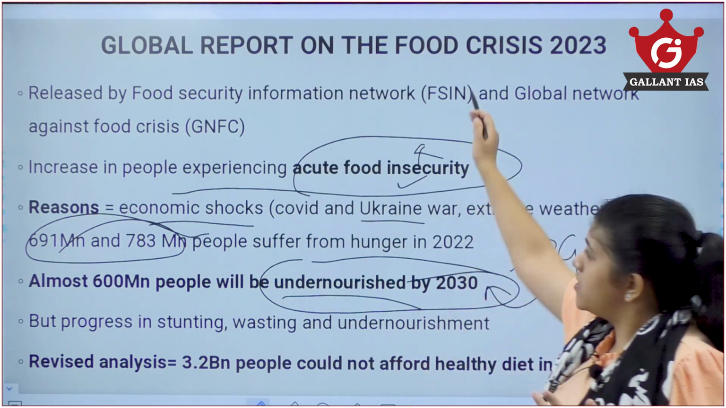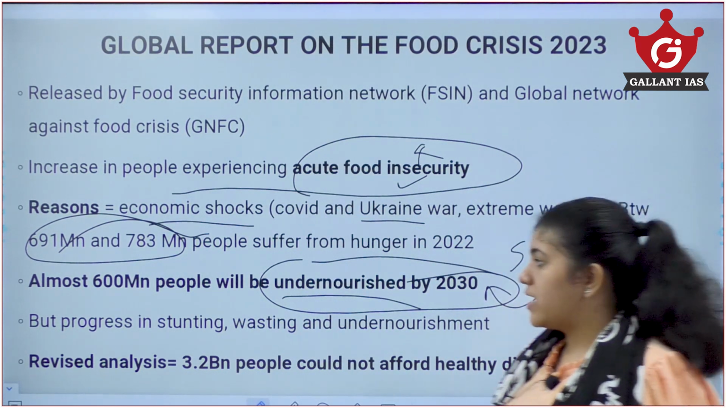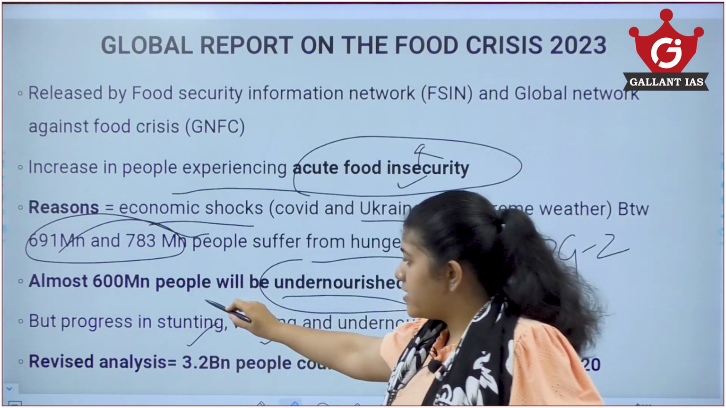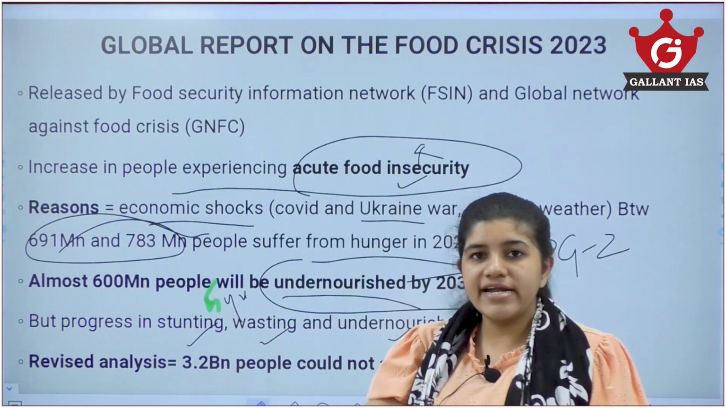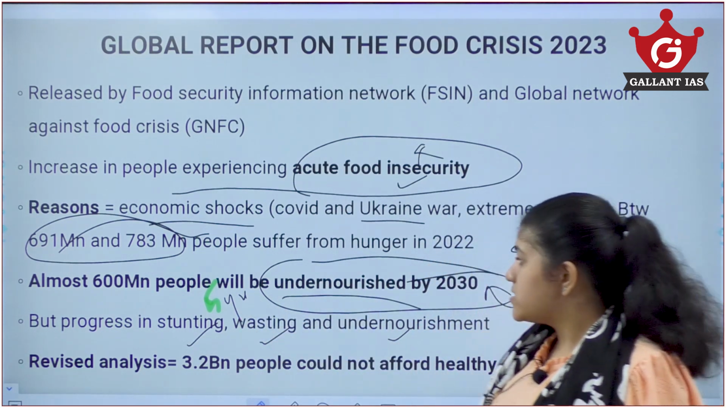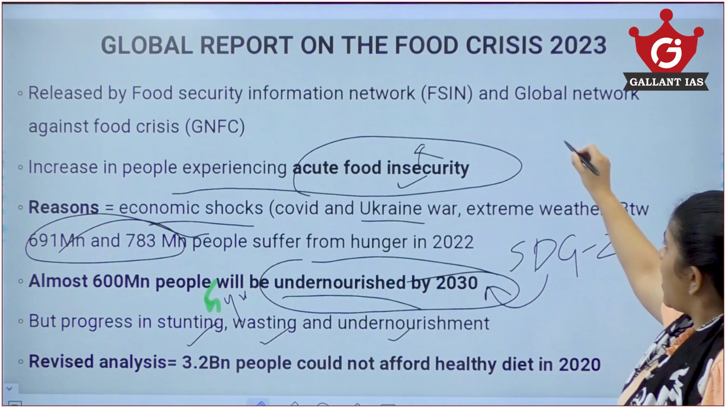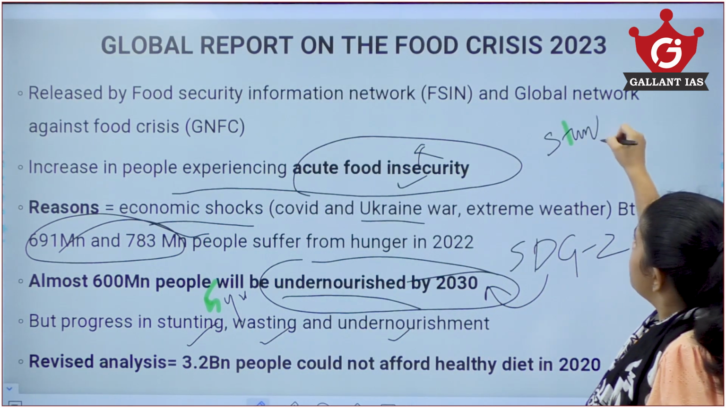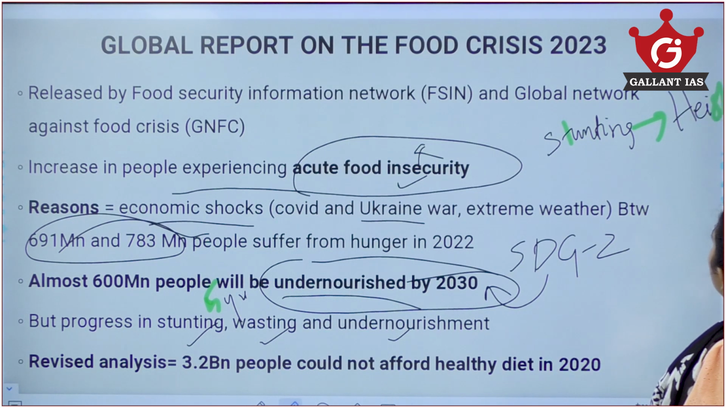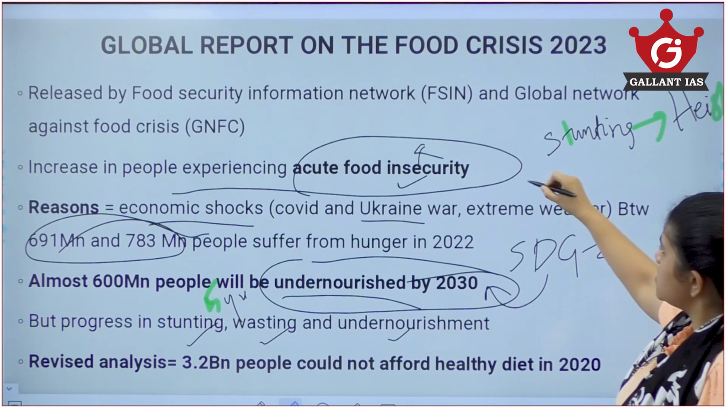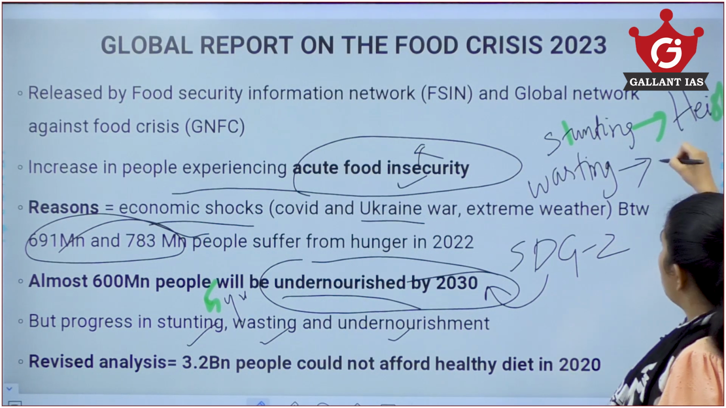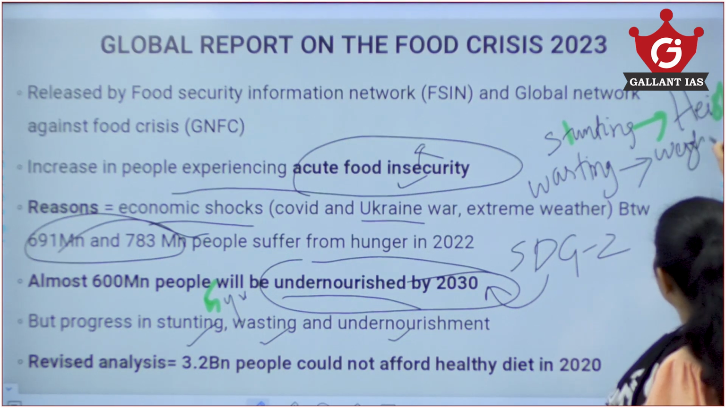But the report also mentions that there is some improvement in progress in stunting, wasting and undernourishment. Stunting is when, under 5 years of age, height is very low compared to the average height that this age requires. Stunting is related to height and wasting is related to weight. That is, the child does not have the required weight for their age.